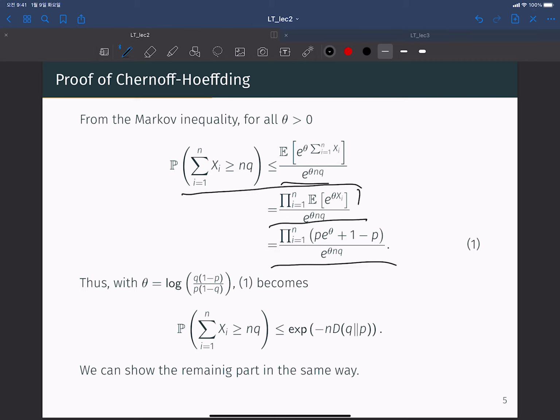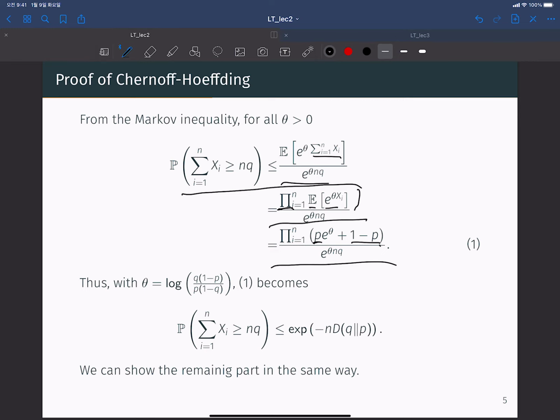From the independence property, the summation inside the exponential becomes a product of e to the theta Xi. And since Xi is sampled from a Bernoulli distribution with parameter p, Xi equals 0 with probability 1 minus p and 1 with probability p, so we have the expectation p times e to the theta plus 1 minus p.